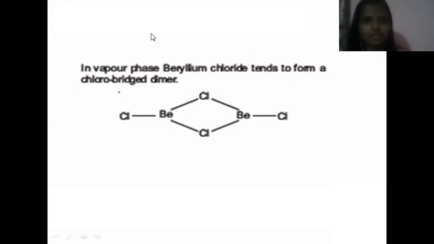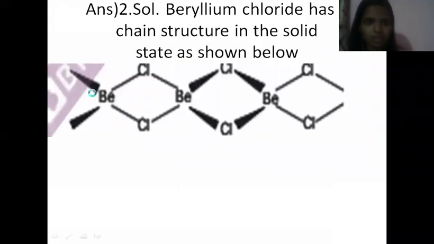Hope the structures are clear. And this is a direct question from NCERT.